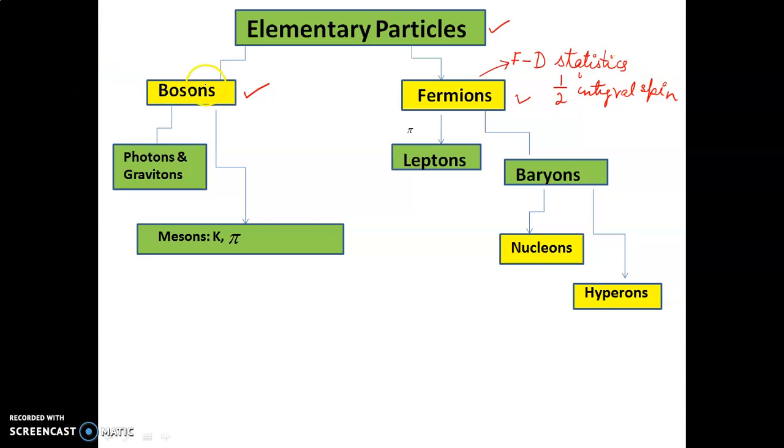And on this side we have the bosons, which obey Bose-Einstein statistics, and they have got integral spin.